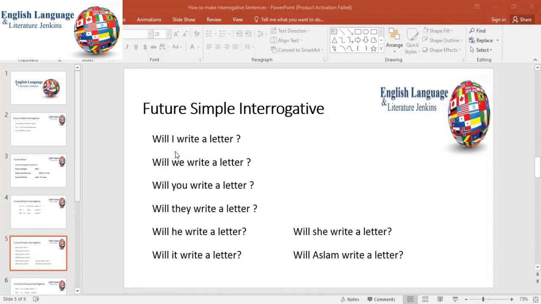Will I write a letter? Will we write a letter? Will you write a letter? Will they write a letter? Will he write a letter? Will she write a letter? Will it write a letter? Will Aslam write a letter?